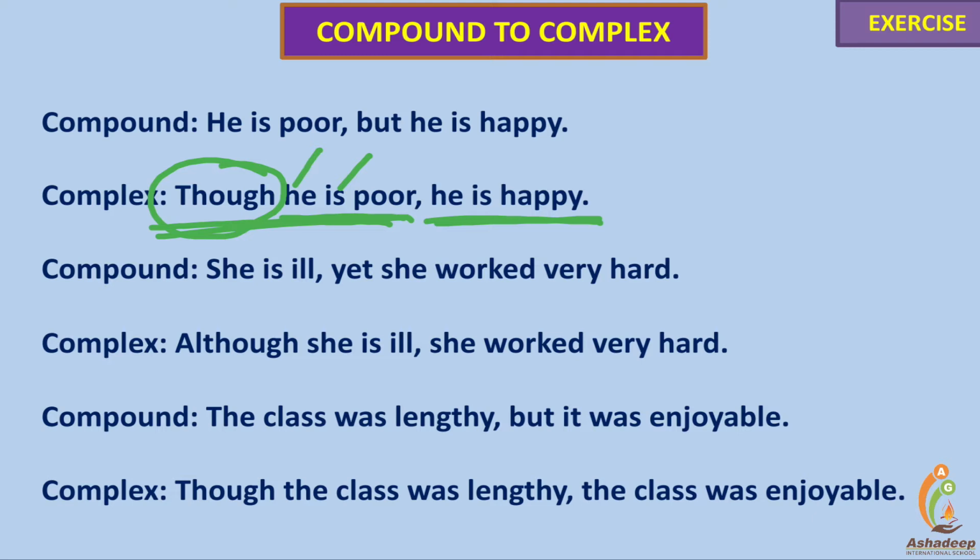He is happy though he is poor. That's also the other way of presenting the same sentence. Now it's the complex one. It was a compound because there was but, here it is though, and it is dependent on the main principal clause.